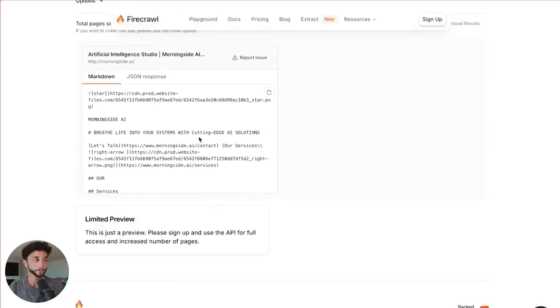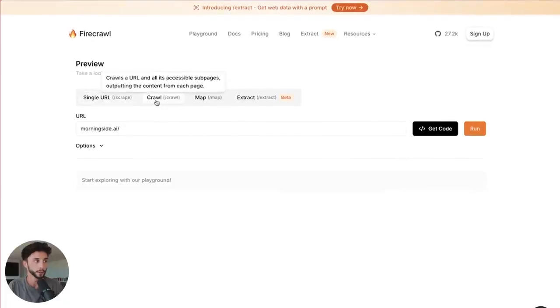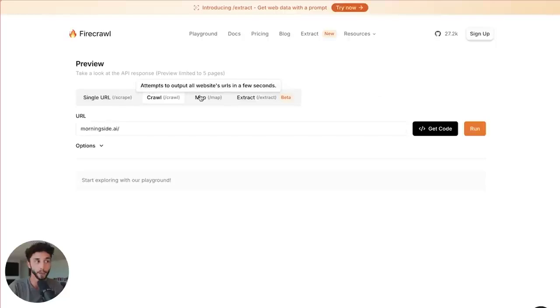But the difference here is if we go to crawl, if you hover over this, it's going to crawl a URL and all of its accessible subpages, outputting the content from each page. So instead of just taking that front page, it's actually going to crawl through multiple pages. This is really the first cool skill that I want to put in your tool belt: you have things like Firecrawl that you can use through Relevance. They have things like Map, which is just going to output all the URLs that it finds. Then there are other things where you can use AI to extract data. I'm not going to go into that, but what we want is this crawling functionality from Firecrawl.